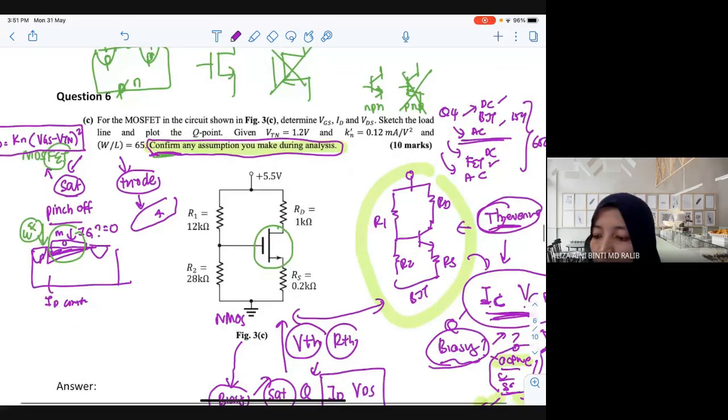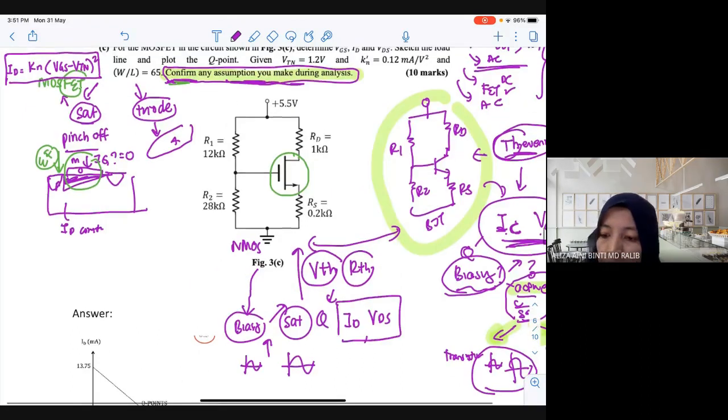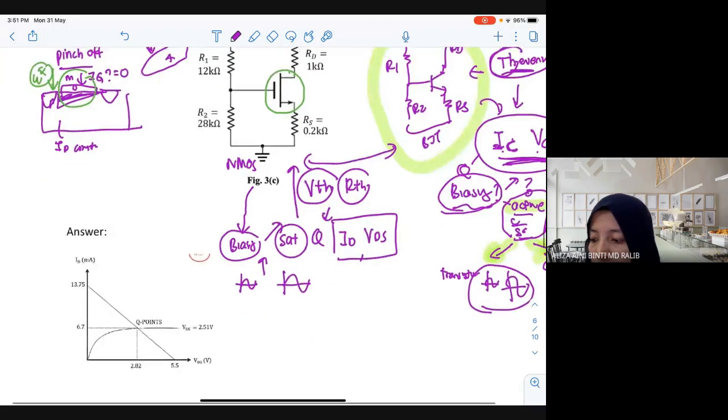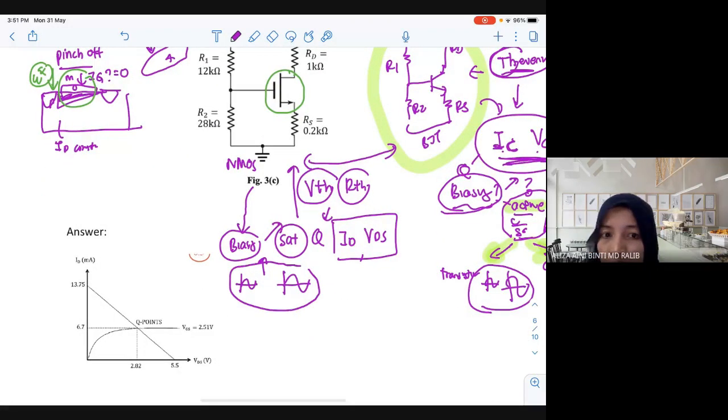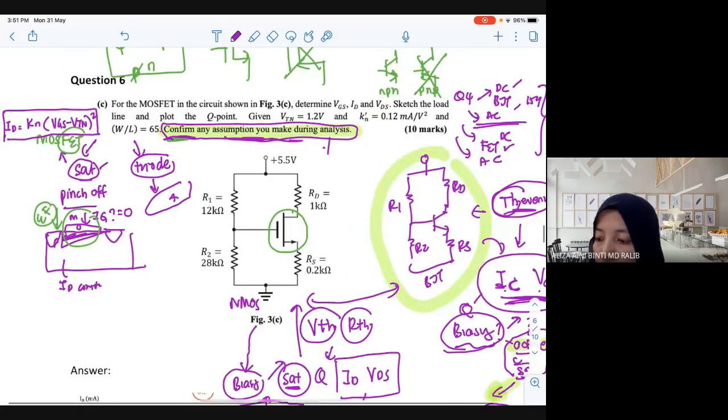That's why they say confirm any assumption you make during analysis. Why is this so important? Inside your MOSFET you have different equations. Saturation, different equation. Triad, different equation. Why does this matter so much? Because you want to go to amplification. You need to make sure it is in saturation. So now you need to confirm whether it is in saturation or in triad.